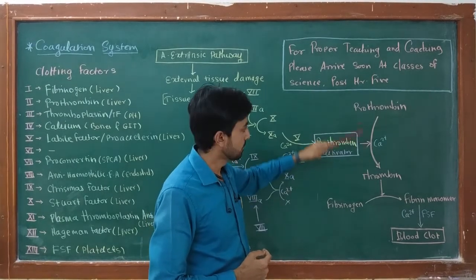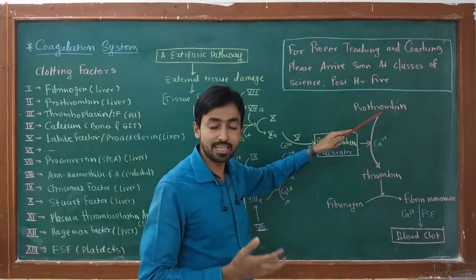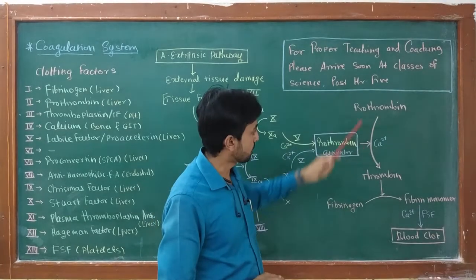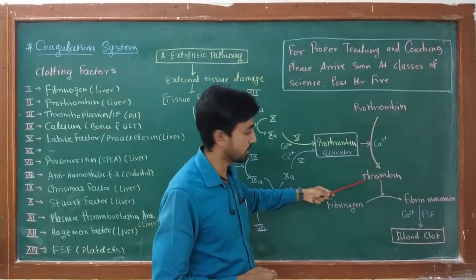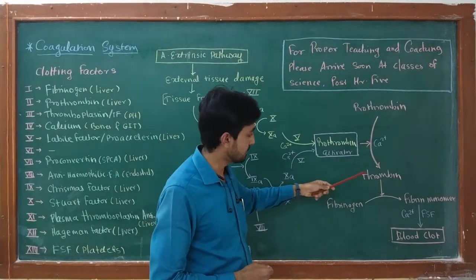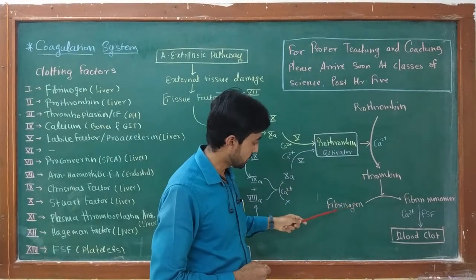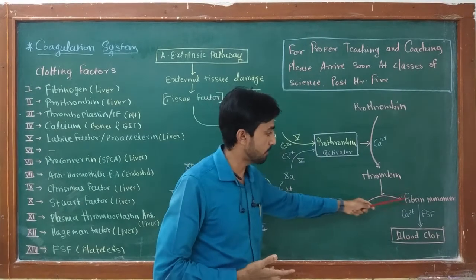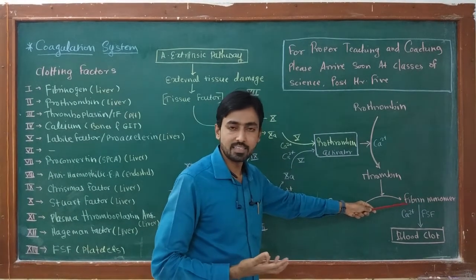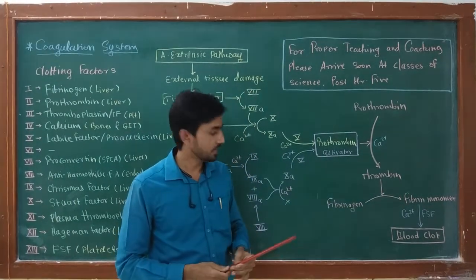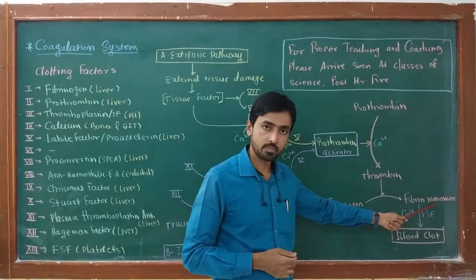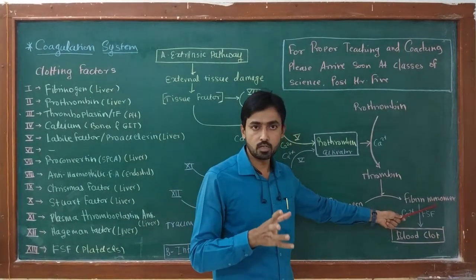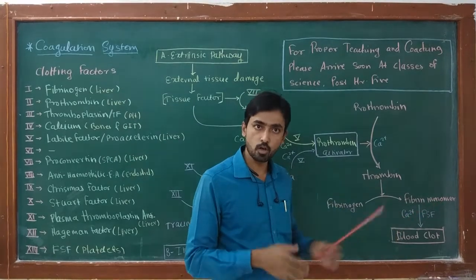We know that prothrombin is a zymogen, which is inactive form of the protein. After conversion of prothrombin into thrombin, it gets activated. Then this thrombin converts fibrinogen, which is a soluble protein, into fibrin. Initially, these fibrin are present in monomeric form, which is not suitable for formation of blood clot.